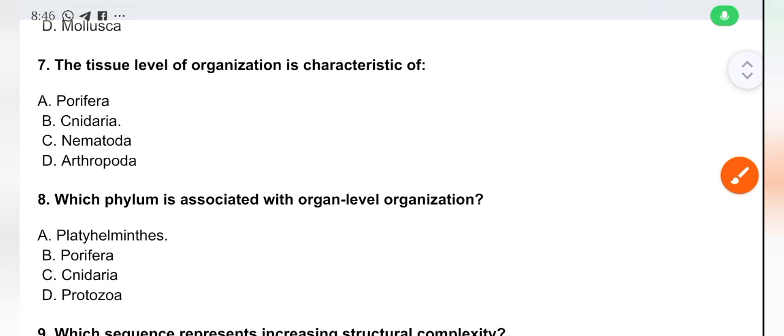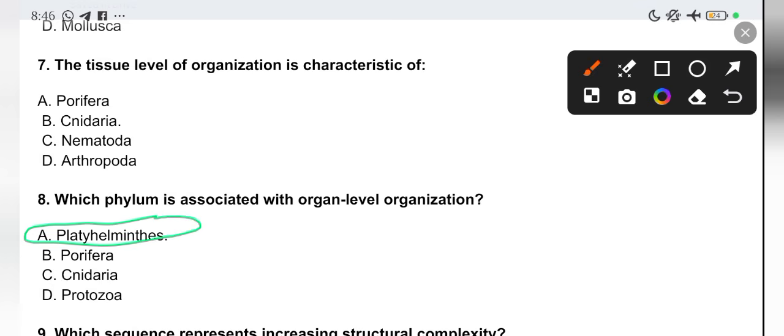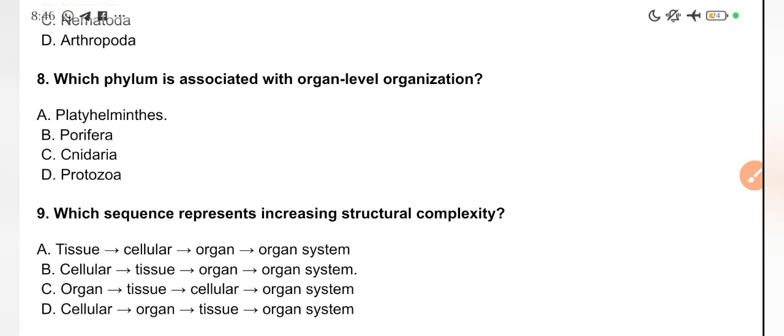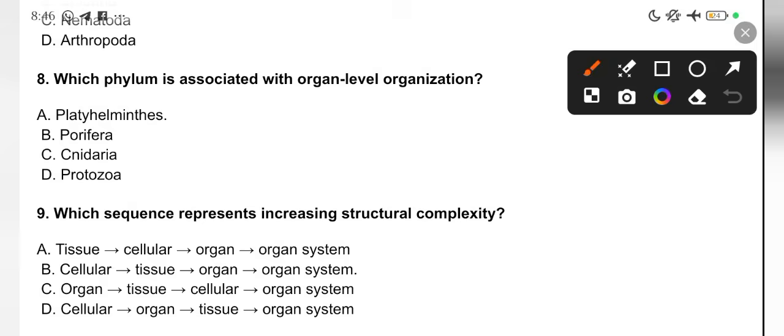All right, question 8. Which phylum is associated with the organ level of organization? You can see it continues to go forward. Okay, so we have the Platyhelminthes. They are characterized by the organ level of organization. Which sequence represents increasing structural complexity? You can see these questions are very, very simple questions. Okay, so if questions like this come out in your exam, you should take note that this is a bonus question, and you shouldn't miss it. So we have from cell to tissue, then from tissue to organ, and from organ we have systems.